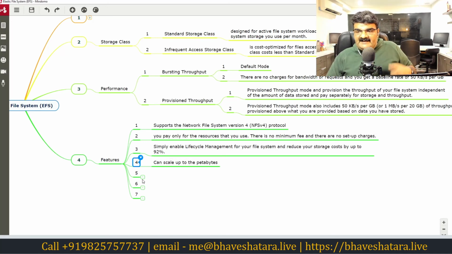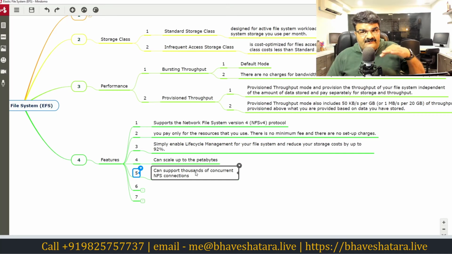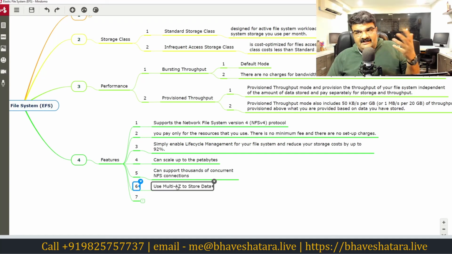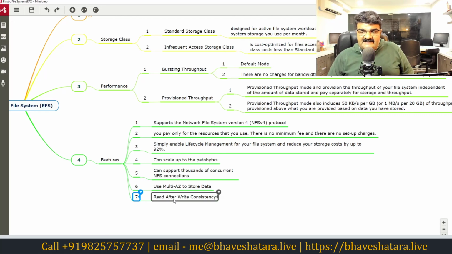It can scale up to petabytes. It can support thousands of concurrent NFS connections, so you can connect thousands of Linux instances and access your EFS concurrently. Data will be stored in multi-AZ, so you do not need to worry about durability. And read after write consistency. Read after write consistency means whenever you write the data, you can immediately read it. So it will give you better performance for the storage.